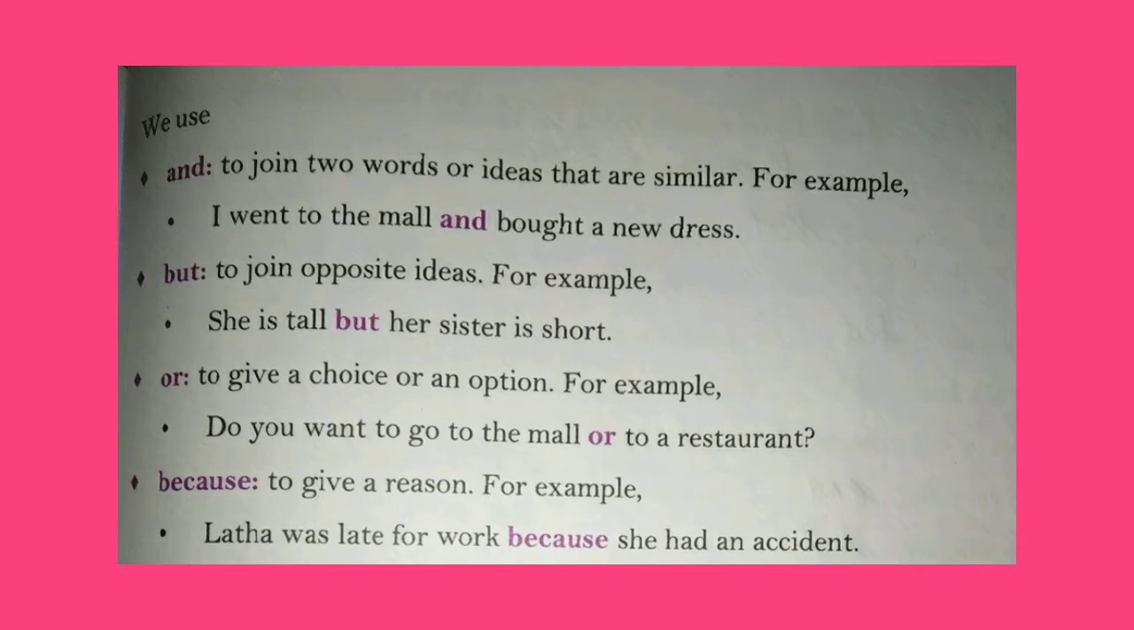The next word is because. We use because to give a reason. For example, Leda was late for work because she had an accident. So why was Leda late for work? Because she had an accident. So the word because is used to give a reason. So hope you have understood how to use these joining words in sentences.